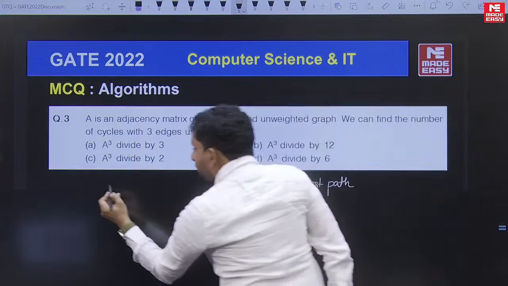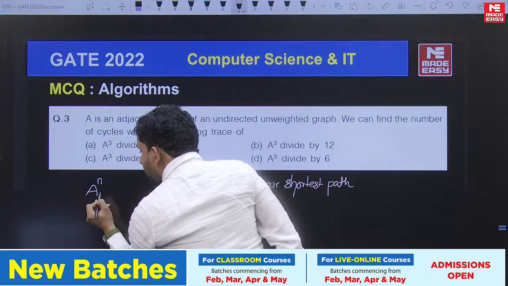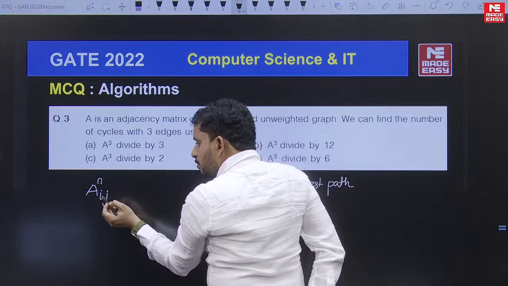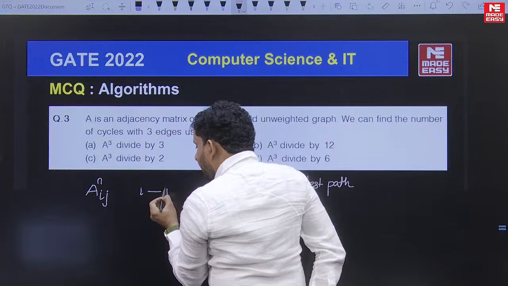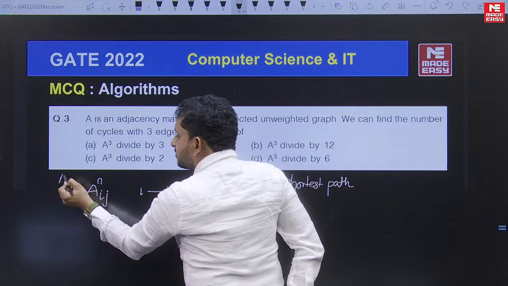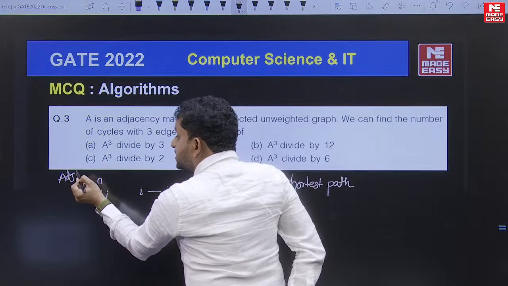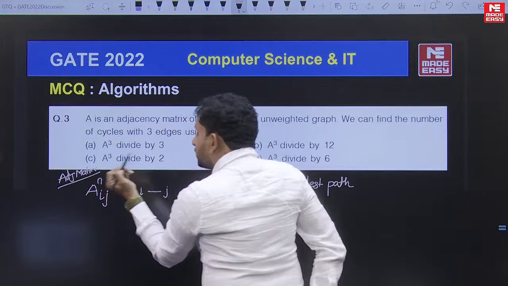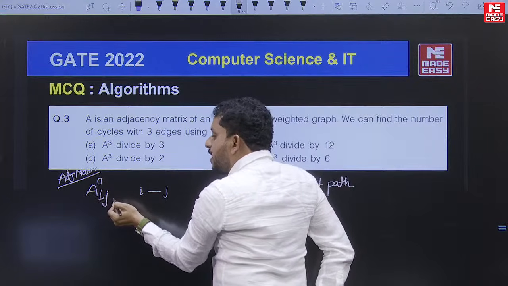In the all pair shortest path application, if you take An of ij, it will give the path from i to j. This is for the all pair shortest path algorithm applied to the adjacency matrix representation. An of ij will give the n vertex walk from i to j.